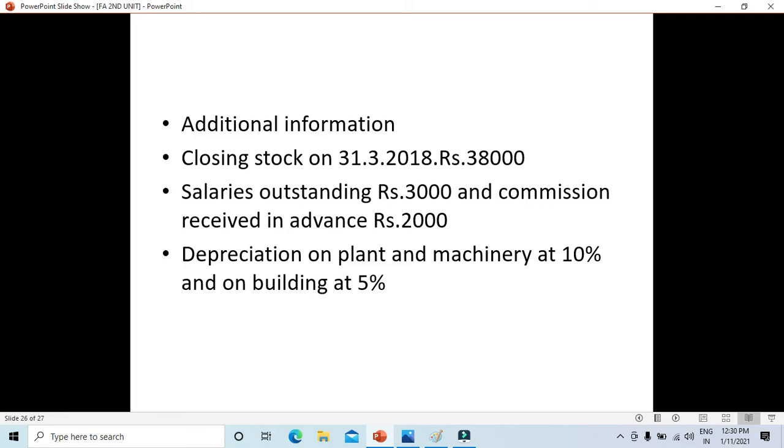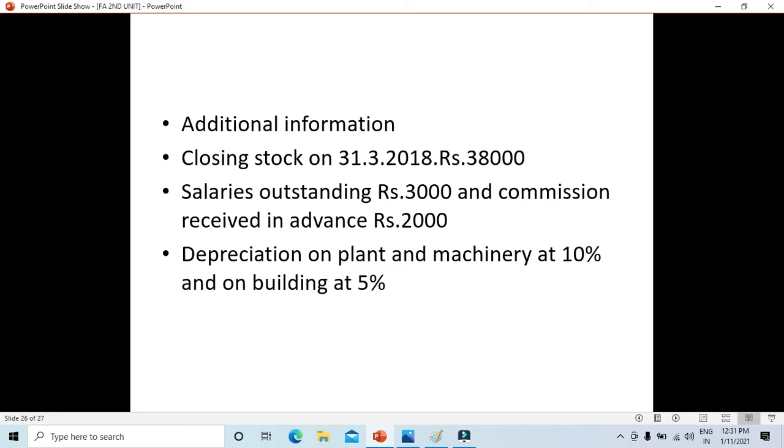Closing stock on 31st March 2018, rupees 38,000. As I said, whenever adjustments are given, they will go twice, a twofold effect. Here the closing stock will go on the trading credit side, and the other effect will go on the asset side of the balance sheet, because it's a stock, it's an asset. Leftover stock is an asset. When you carry it forward to the next year, it will become an asset, so it will come on the asset side of the balance sheet.